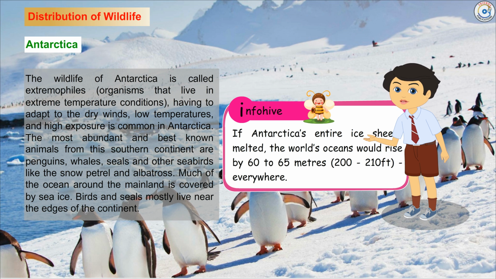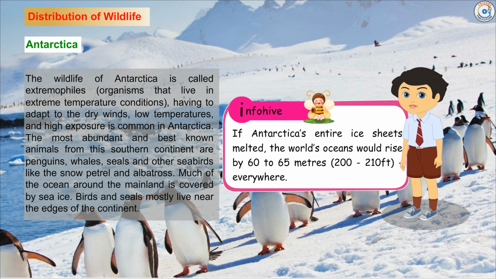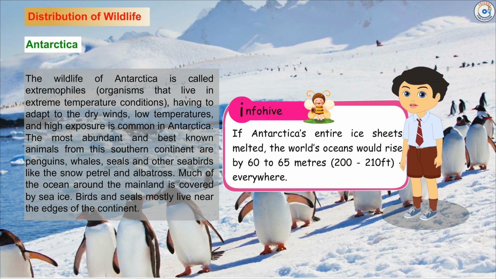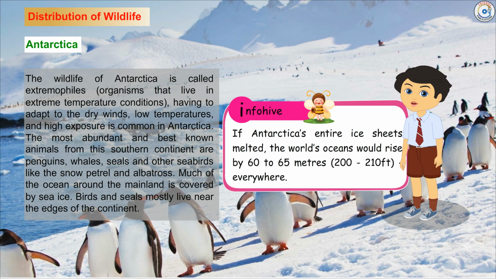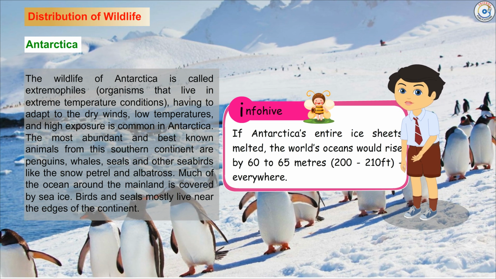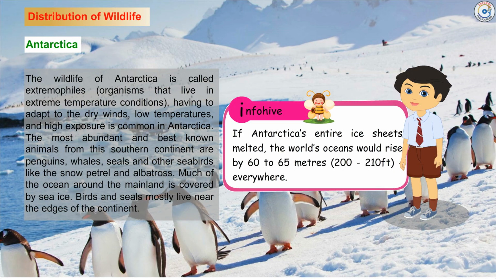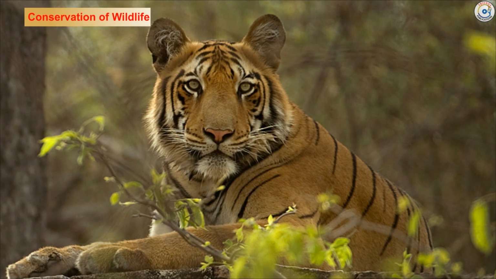InfoHive. If Antarctica's entire ice sheets melted, the world's oceans would rise by 60 to 65 meters, that is 200 to 210 feet everywhere.